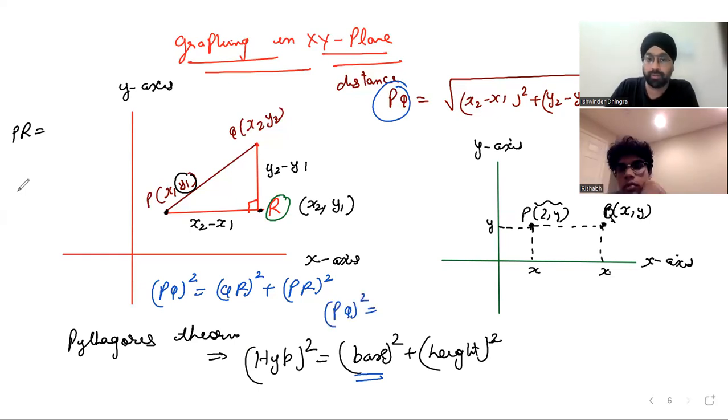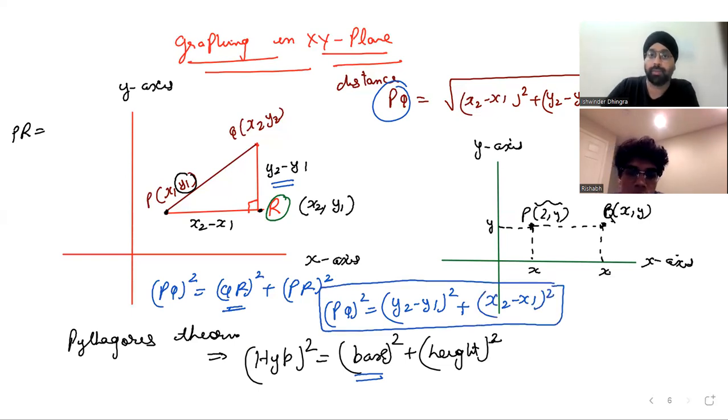What is QR squared? What is QR? QR is y2 minus y1, squared. You agree? Plus, what is PR? PR is x2 minus x1, squared. So we got this. Yes or no? Great.